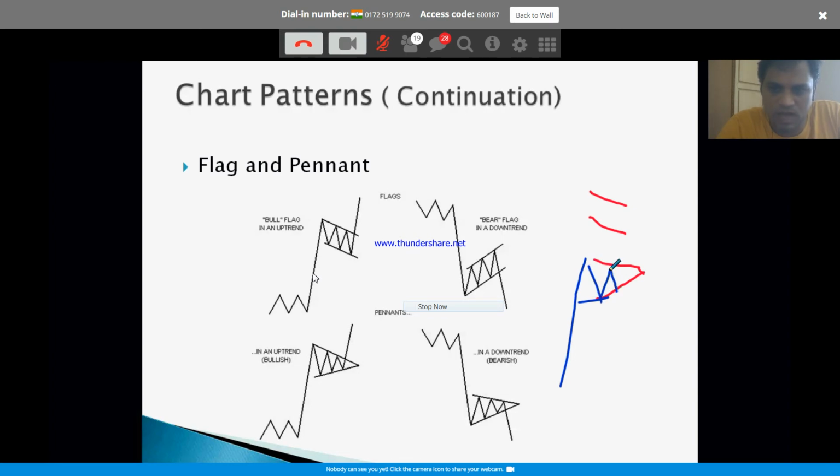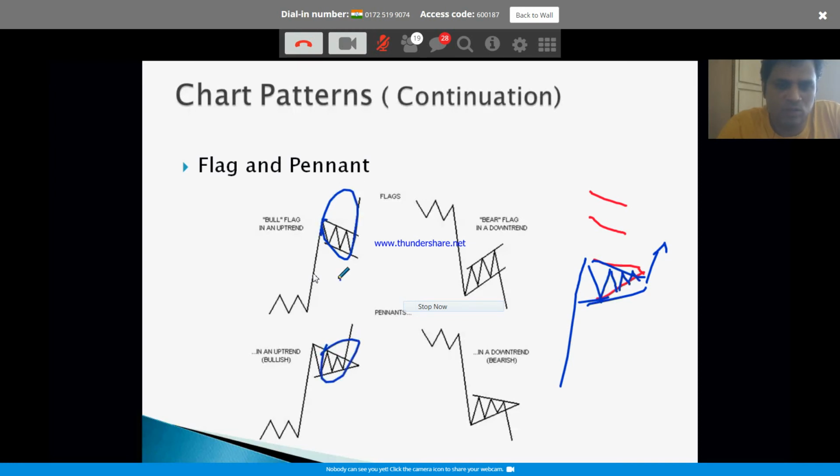So this high is lower than this. This low is higher than this. So it is consolidating here in this pennant formation. The moment it breaks out, you can anticipate the continuation of the chart, the bullish run to continue. It is similar, with a slight difference in how it is consolidating. That's the only difference.